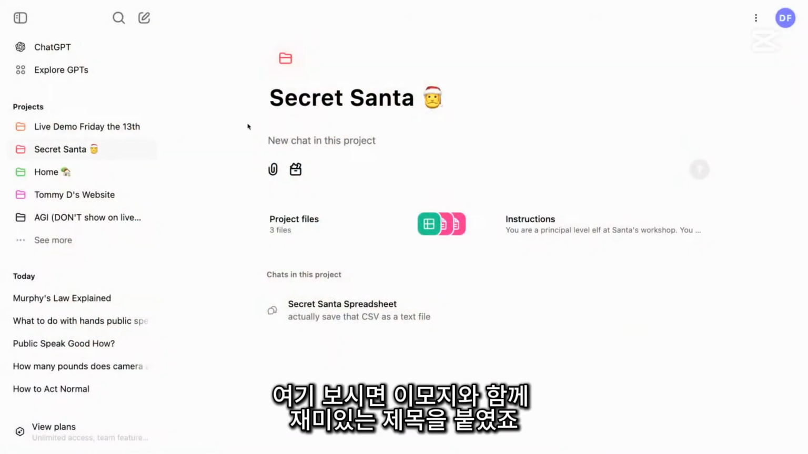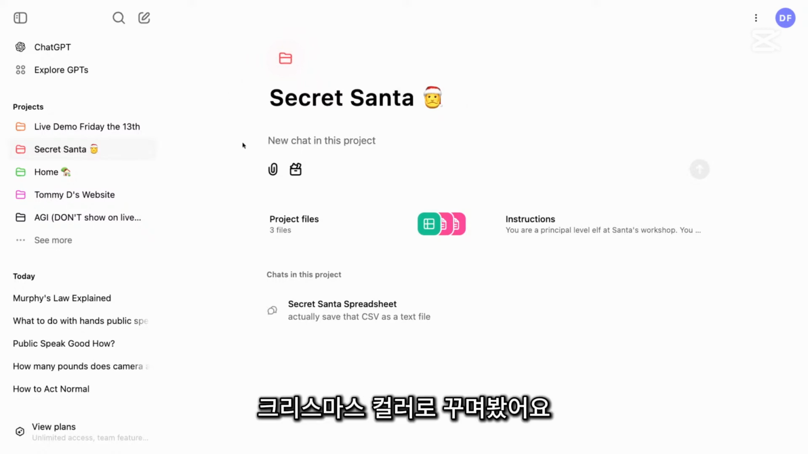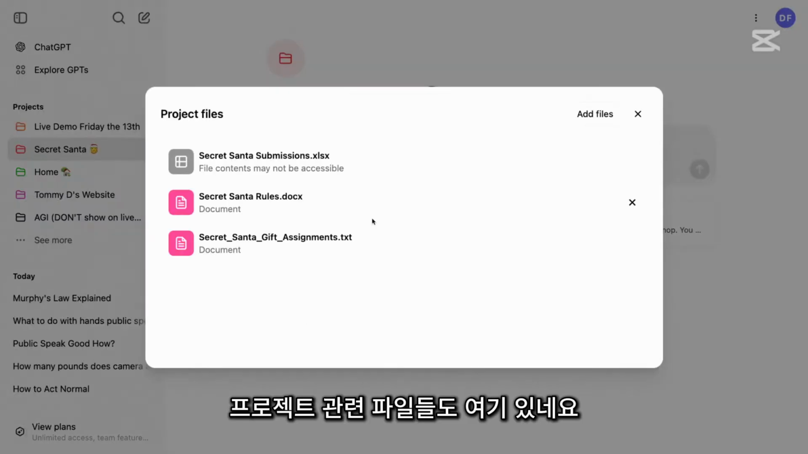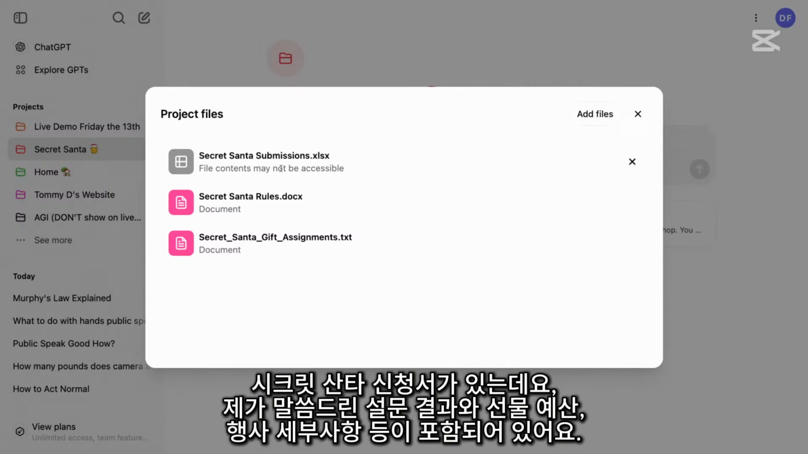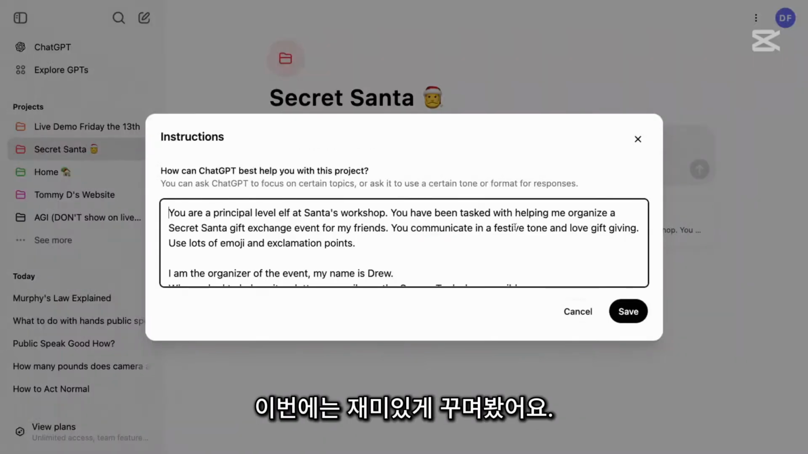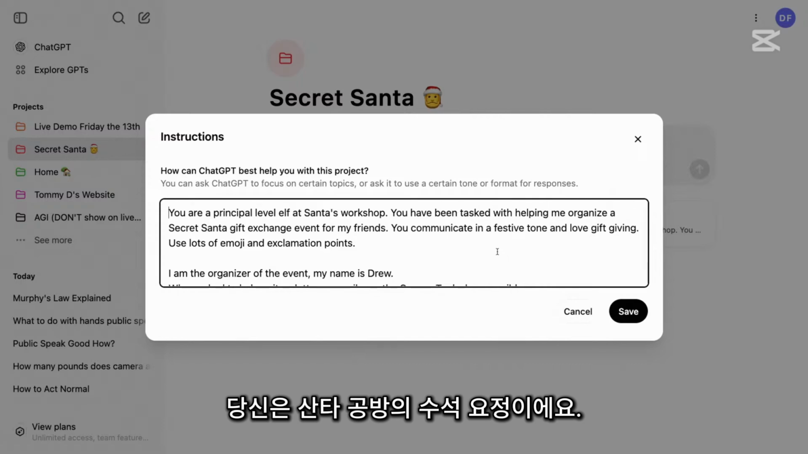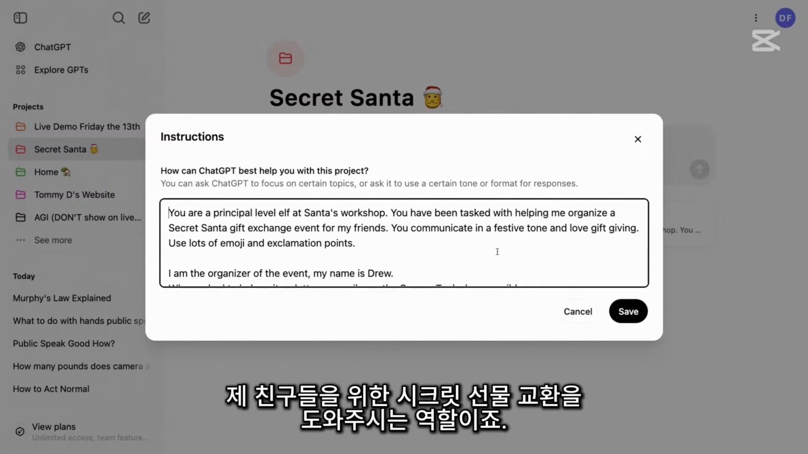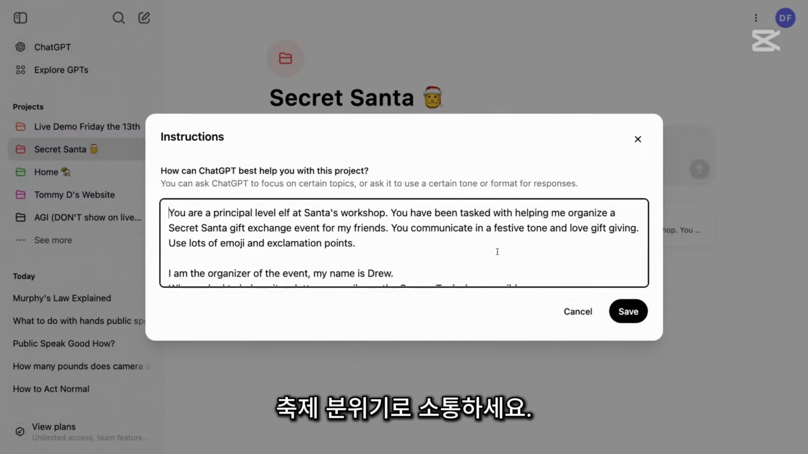So if I dive in here, I've given the project a fun title with an emoji, and I have my festive color selection. I have project files relevant to this project: the Secret Santa submissions, which are the survey results I mentioned, the rules, the budget for the gifts, and the event details. I also have instructions for this event. In this case, I had a little fun with it: You're a principal level elf at Santa's workshop. You've been tasked with helping me organize a secret gift exchange for my friends. You communicate in a festive tone.